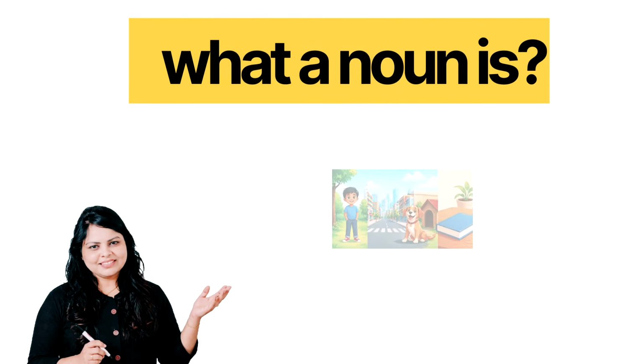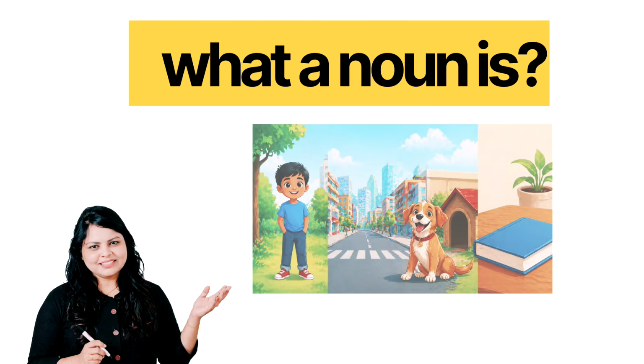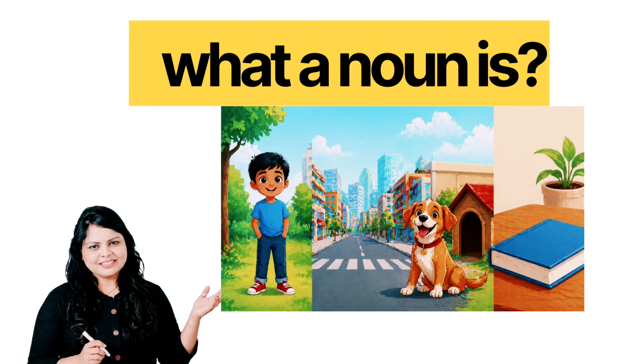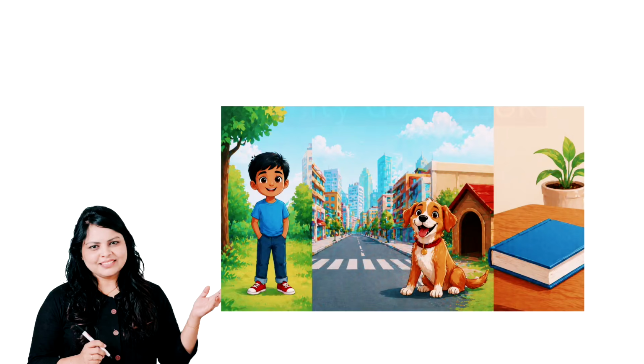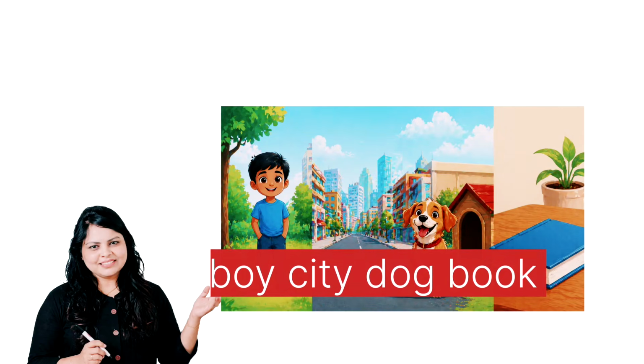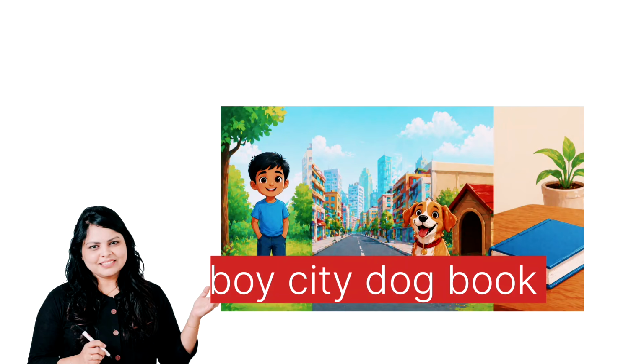A noun is a word that names something. It can name a person, a place, an animal, or a thing. For example, a boy is a person, a city is a place, a dog is an animal, and a book is a thing. All these are nouns.